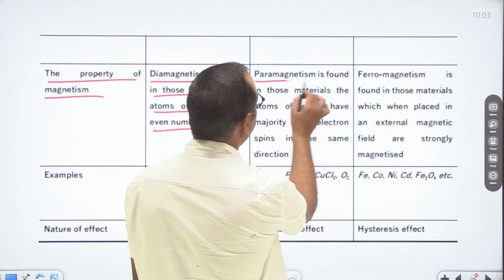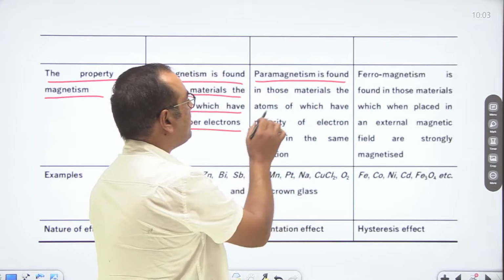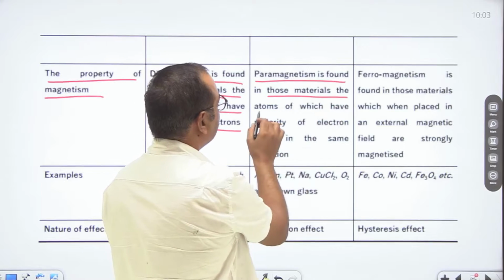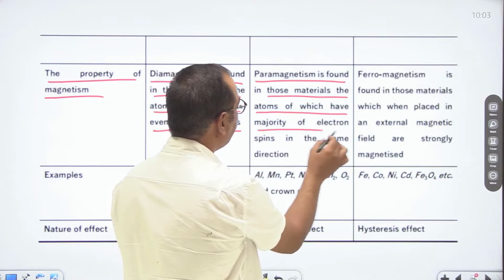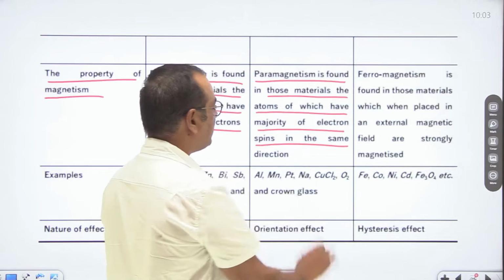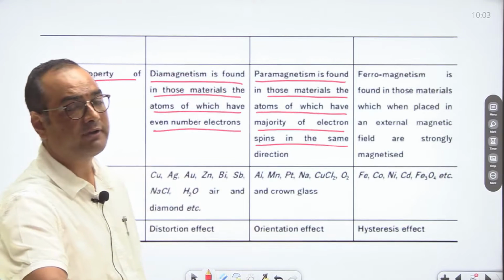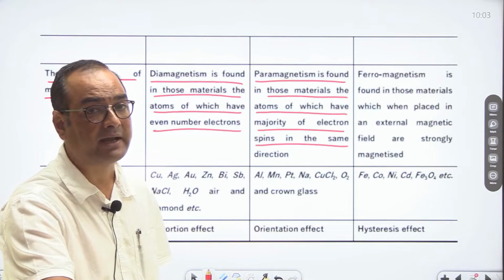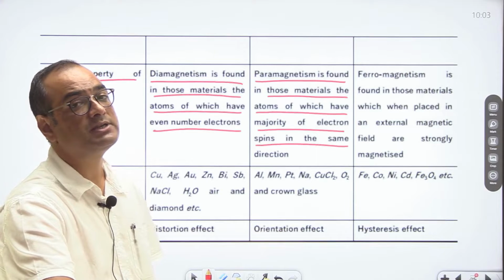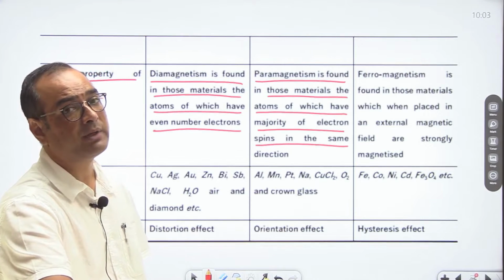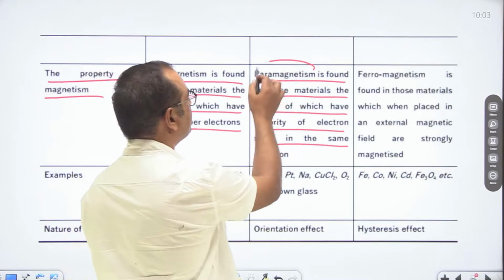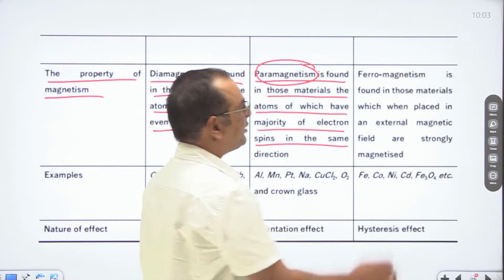But if we talk about paramagnetism, then paramagnetism is found in those materials the atoms of which have the majority of electron spins in the same direction. So if the majority of electrons spin in the direction of the magnetic field, then such substances are known as paramagnetic, and this property is paramagnetism. Similarly, ferromagnetism.